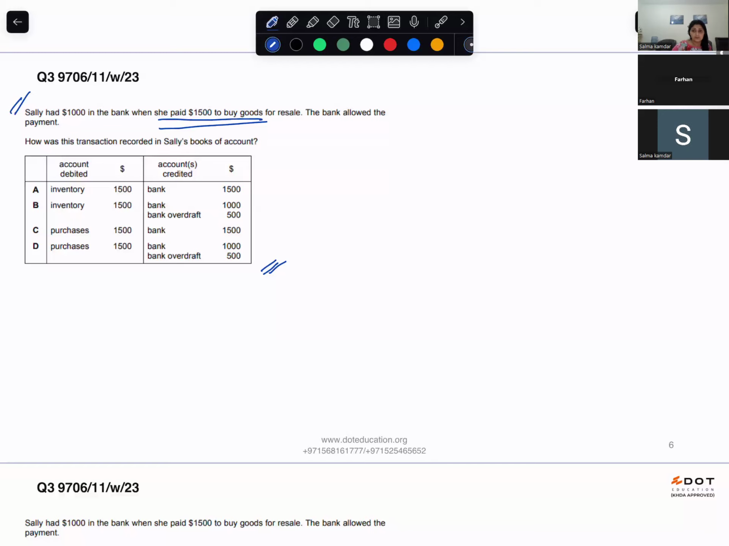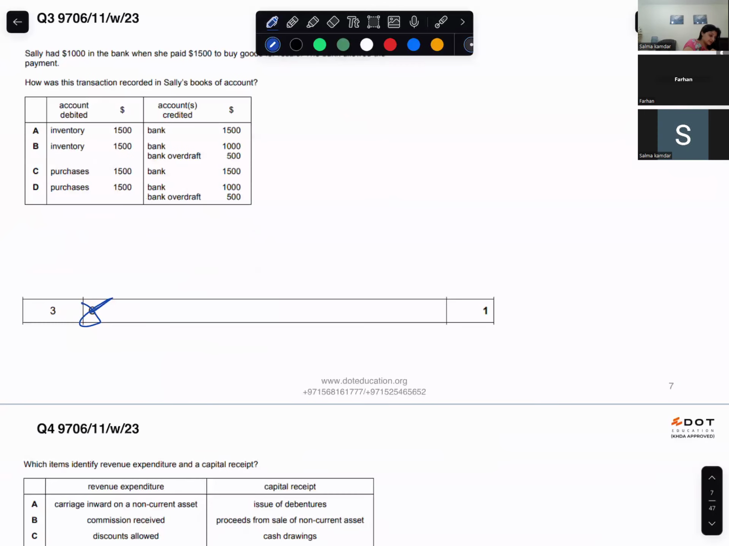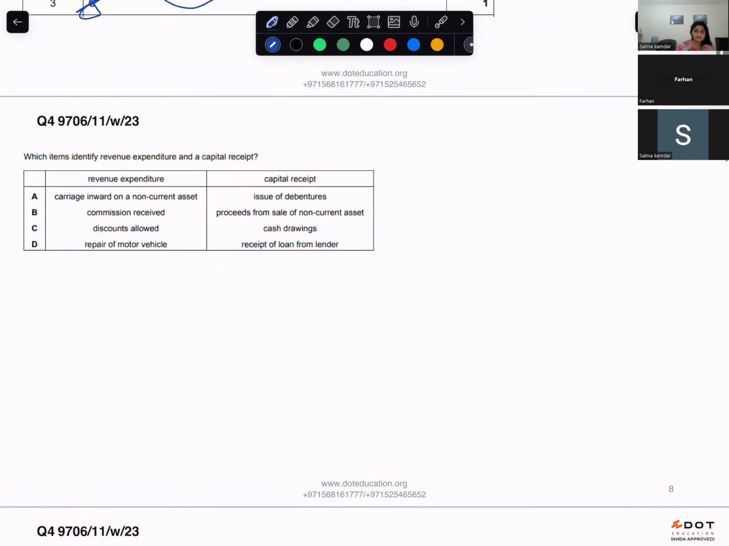So the option is going to be D, right? Because purchases is a debit. Bank is going out 1,000 and bank overdraft 500. This is D. Okay, go ahead.